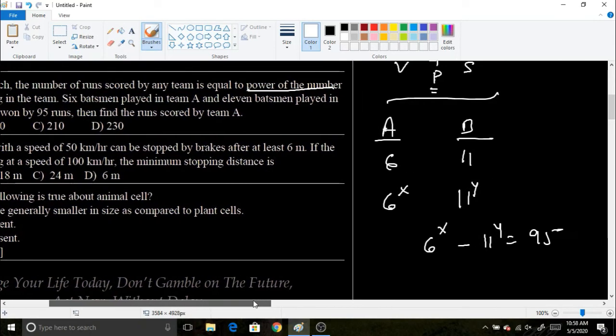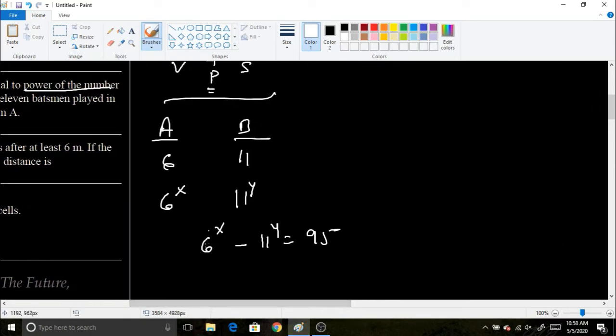Then find the runs scored by team A. So we have to find the runs scored. So we have to find the value of x over here, right? We don't have any other equation, so we will have to try it by hit and trial method. Okay. So we are going to put values of x and y over here.